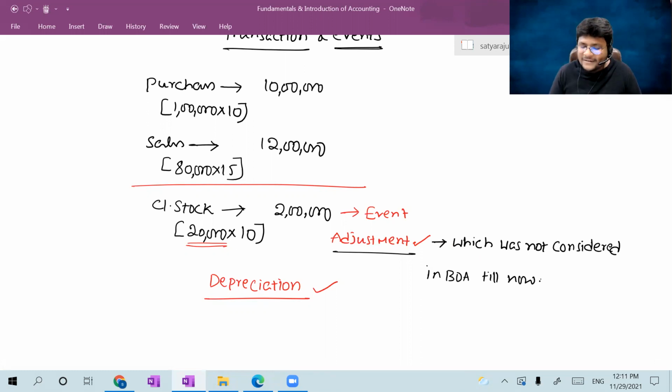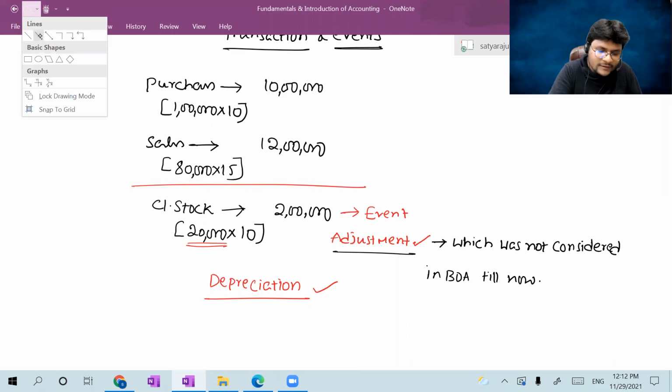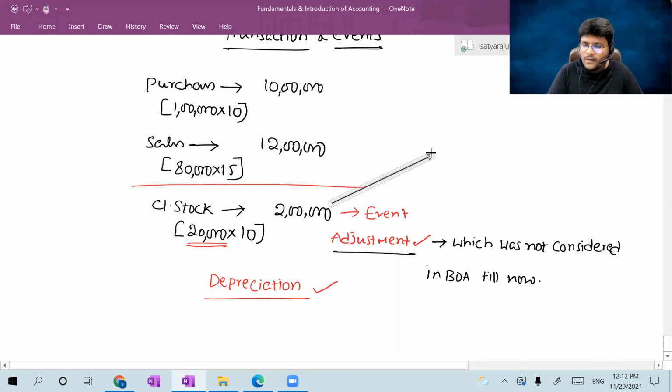Sir, how can I consider it? Consider it, all of you. If it is the closing stock and you want to consider it now in the books of accounts, how will I consider it here? Sir, closing stock is an asset, right? No doubt about it. In the books of accounts, if an asset value is increased, should it be debited or credited? Debited. I will debit the closing stock.